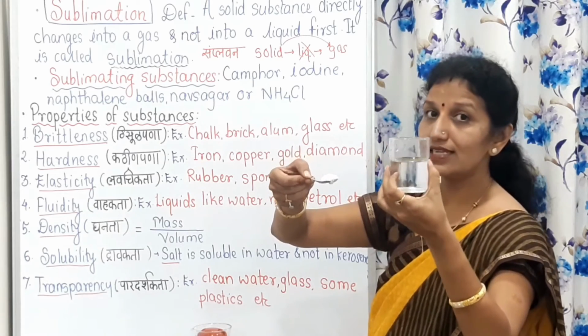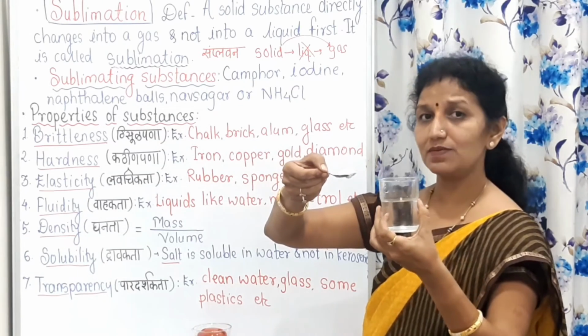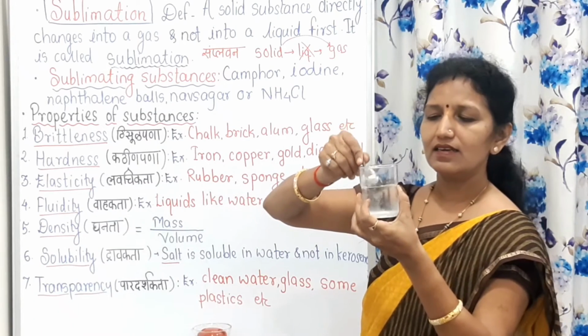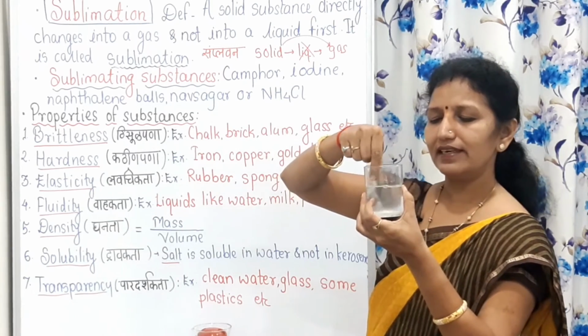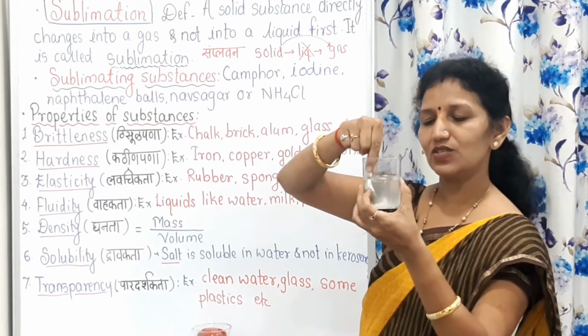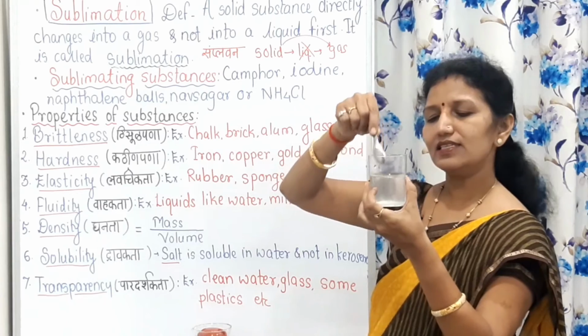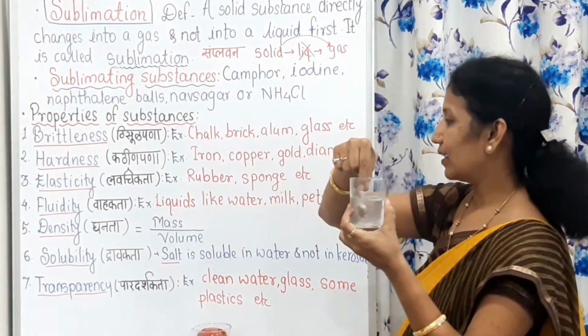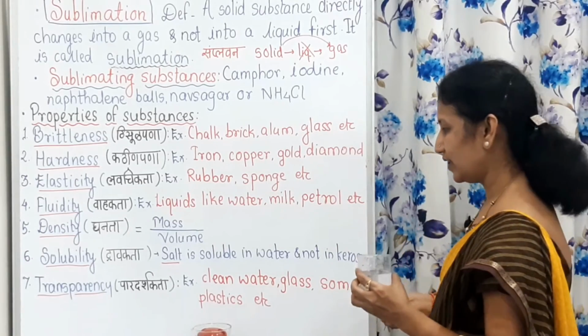That means many substances dissolve in water very easily. And if it is water soluble, then it has no problem. For example, salt. I have added salt to it. Salt is easily soluble in water, and that's why it has solubility in it.